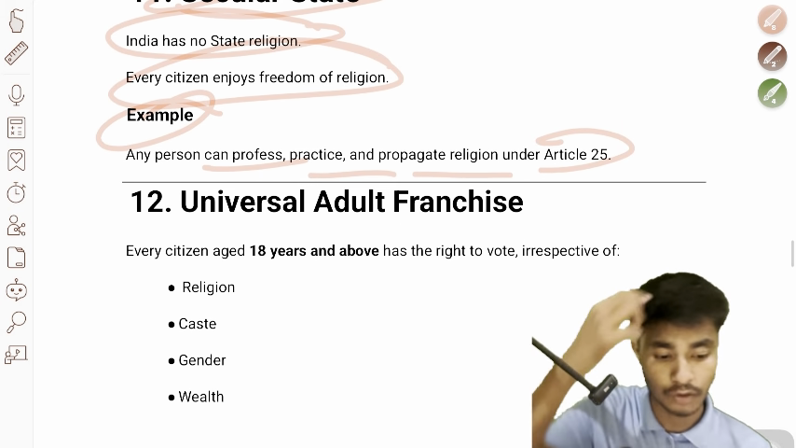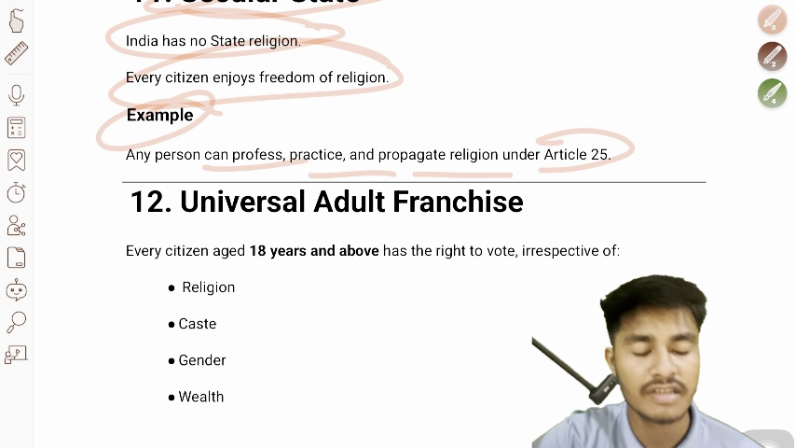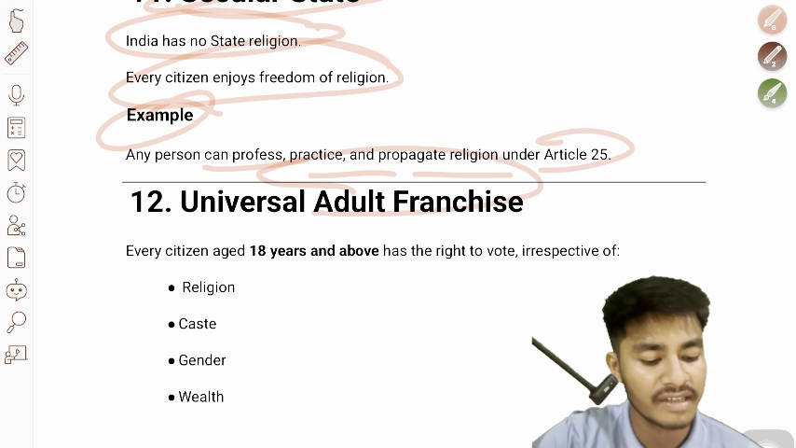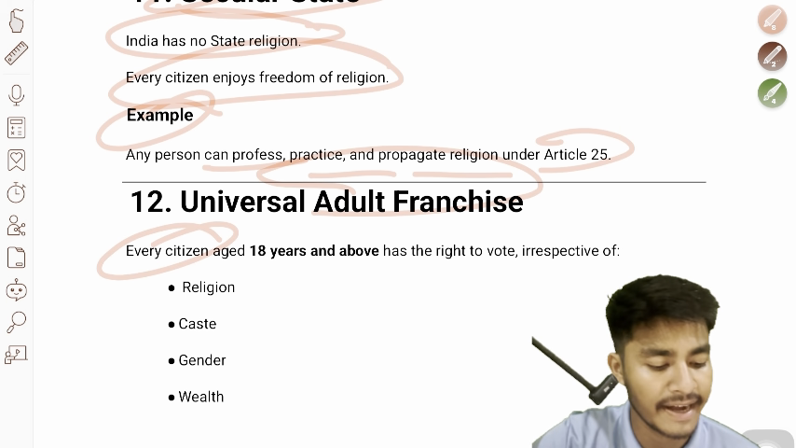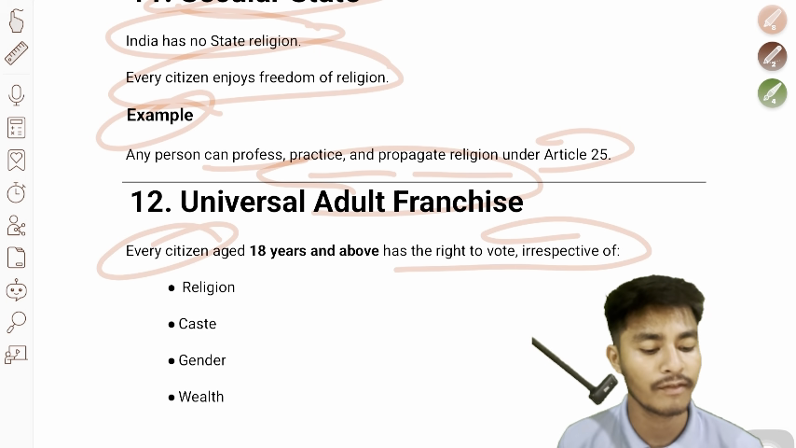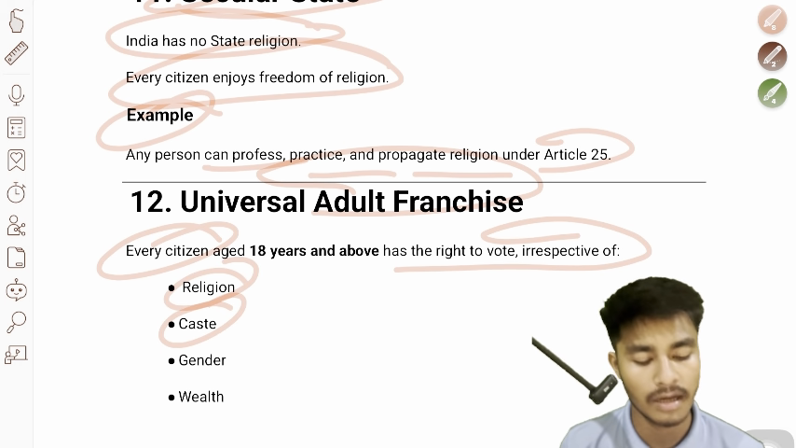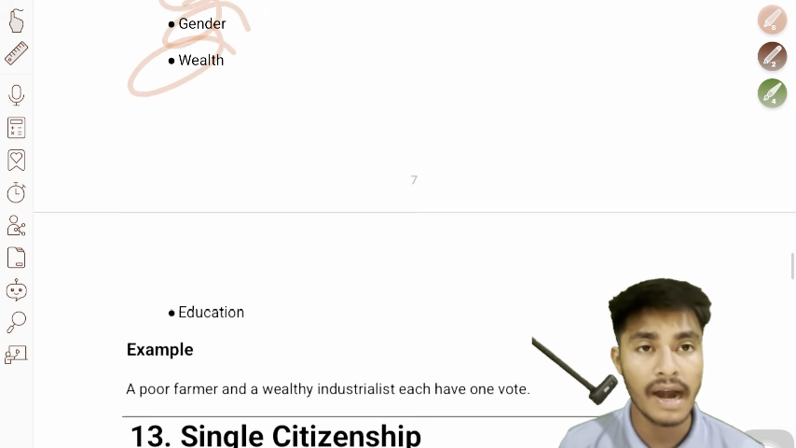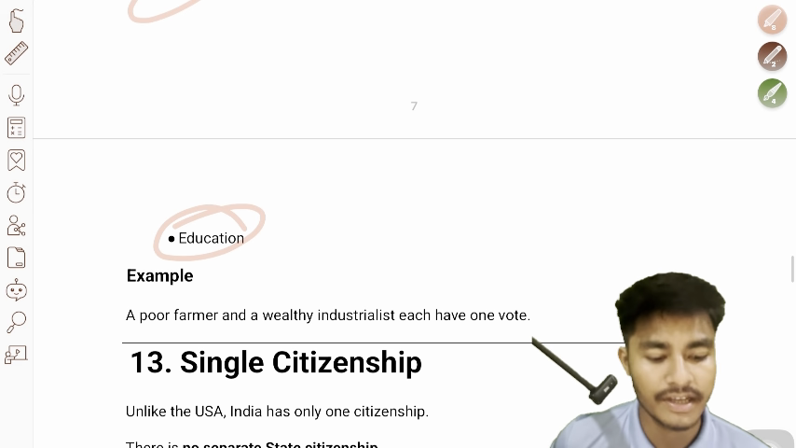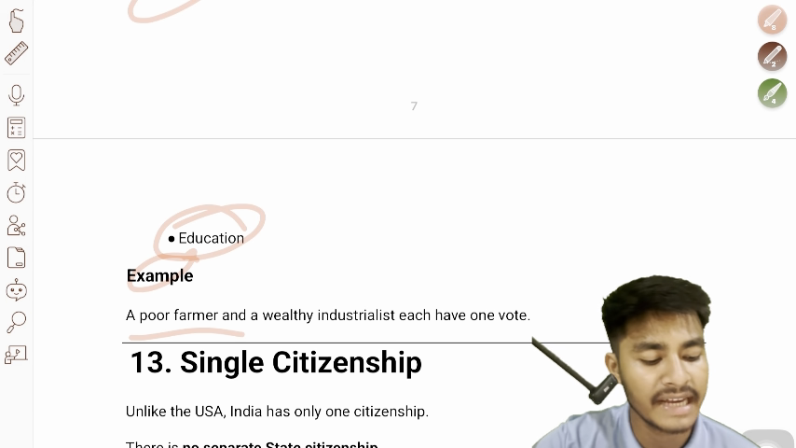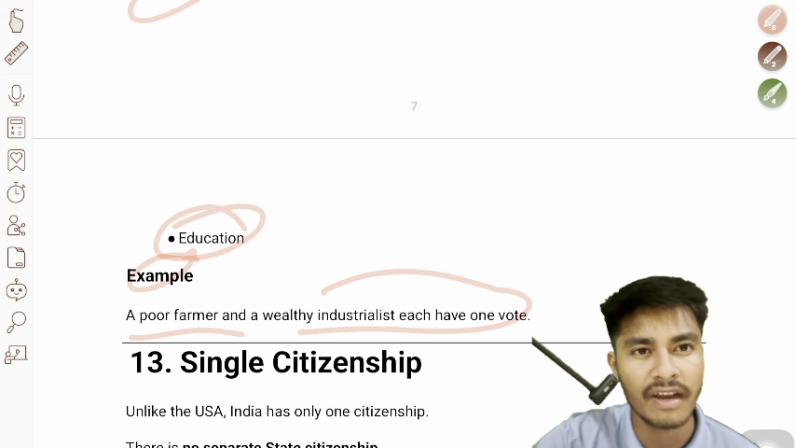So we'll move to the next one, universal adult franchise. Every citizen aged 18 years and above has the right to vote, irrespective of religion, caste, gender, wealth and education. Example, a poor farmer and a wealthy industrialist each have one vote.